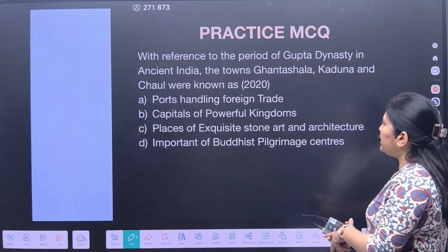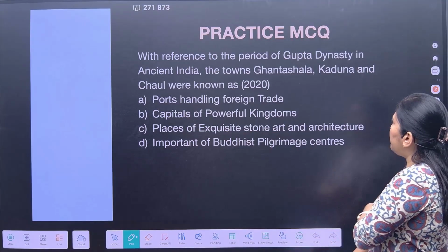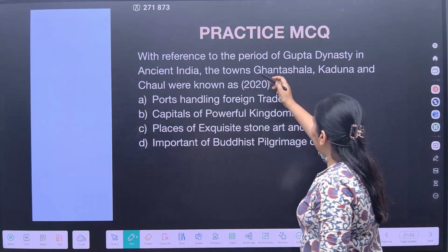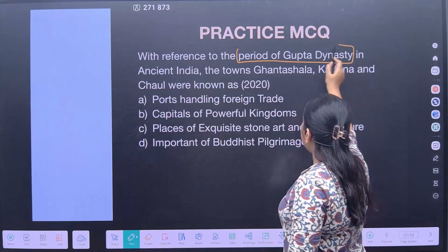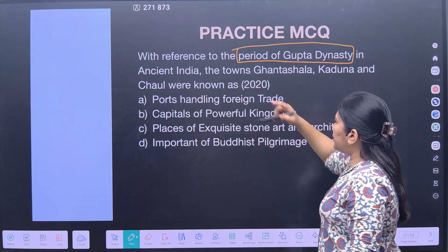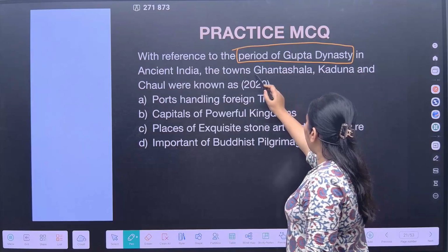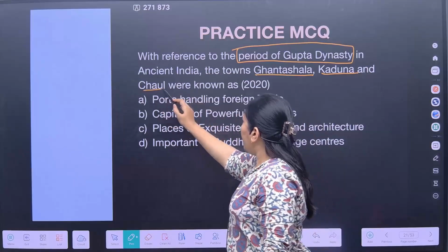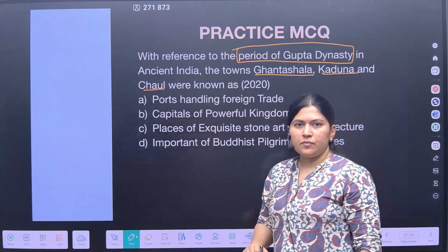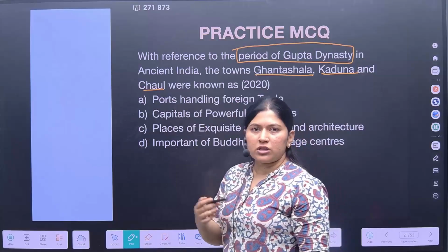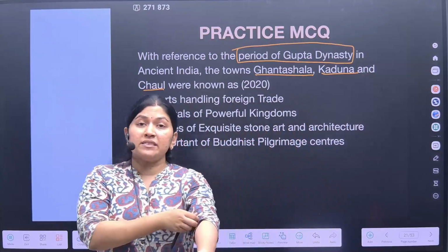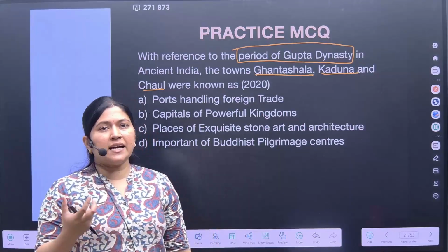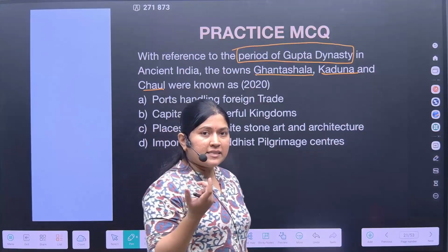Now in 2020 the question was, with reference to the period of the Gupta dynasty in ancient India, the towns Ghantashala, Kaduna and Chaul were known as. So again, the question is on the concepts or the terminologies that are present in the historical texts. You should know the Sanskrit, the Prakrit and the Pali words which are present in the NCERTs especially.